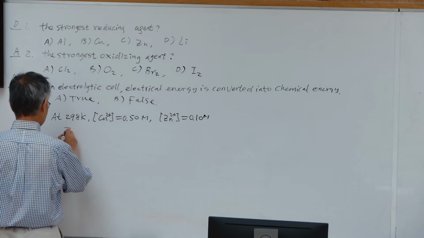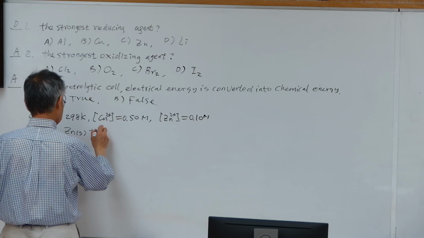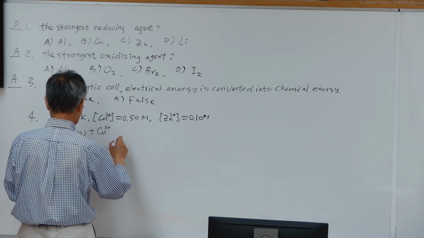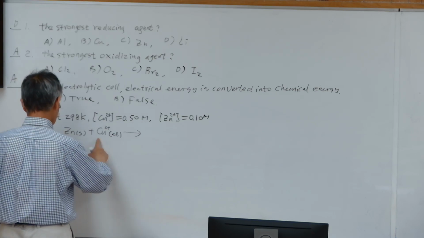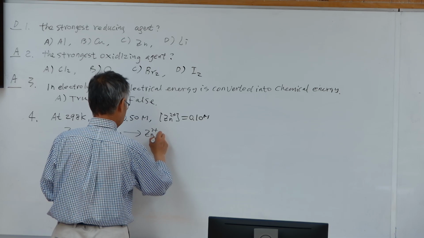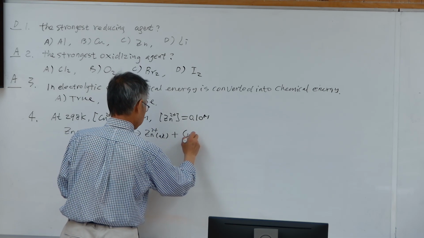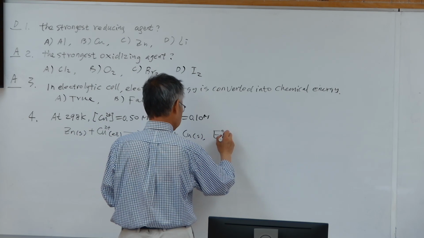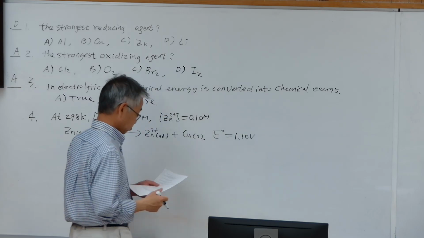You calculate the potential difference, or cell potential, of the whole reaction. Zinc metal reacts with copper ion to produce zinc ion, and copper ion is reduced to copper metal. The standard potential difference for this reaction is 1.1 volt.